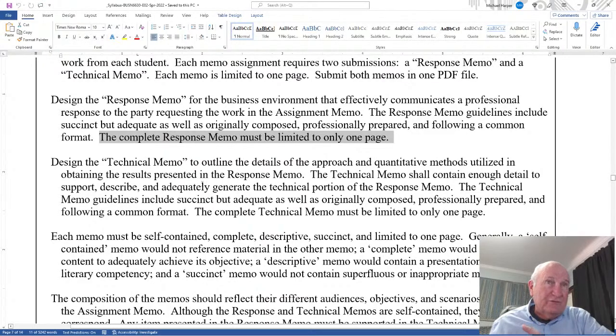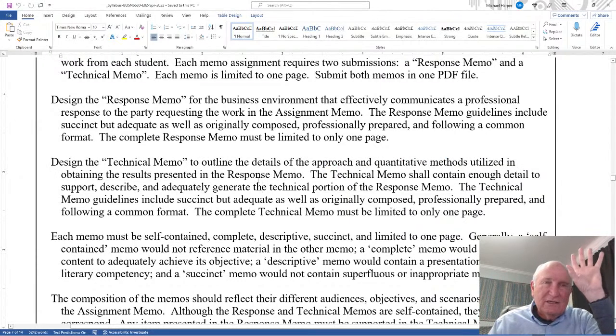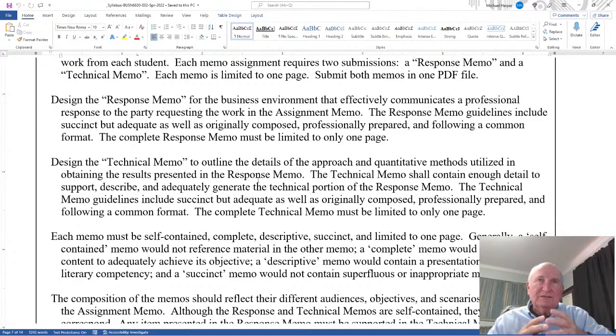Now the technical memo is different. Design the technical memo to outline the details of the approach and the quantitative methods utilized in obtaining the results presented in the response memo. These memos are separate. The response memo says, this is what you need to know, to the client. The technical memo is an internal document that says, here's how I did that. And here's how you explain your approach, the methodology, the equations on how you did it. It's a technical memo. Sometimes people said, I use math. That's not technical enough. You have to say what math you used and how you did it.